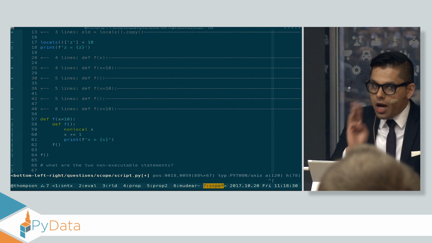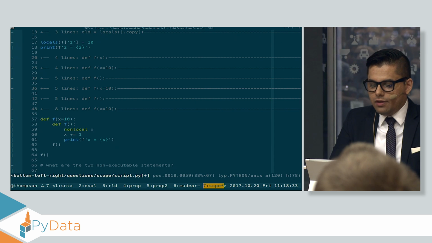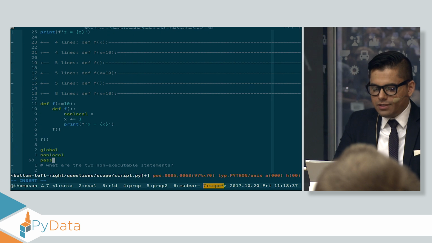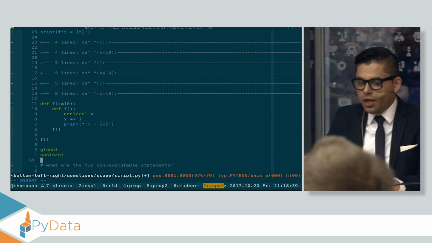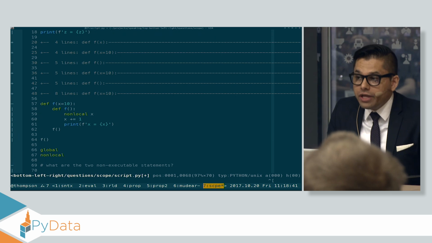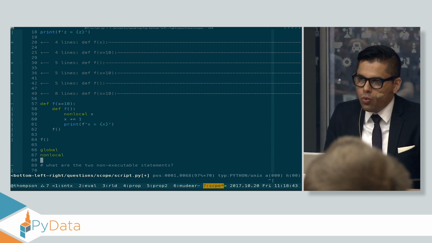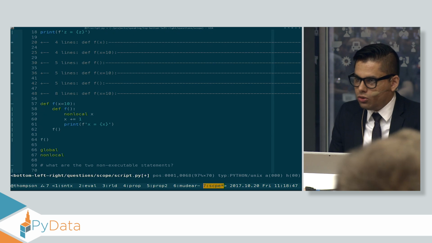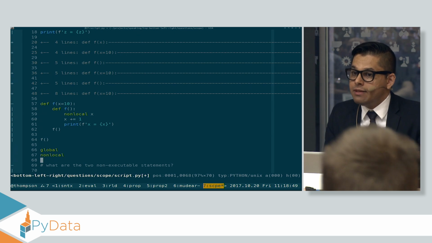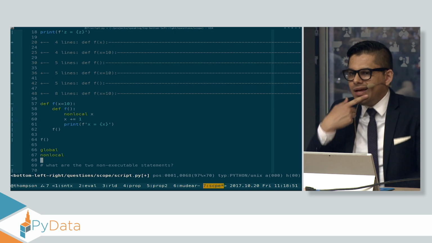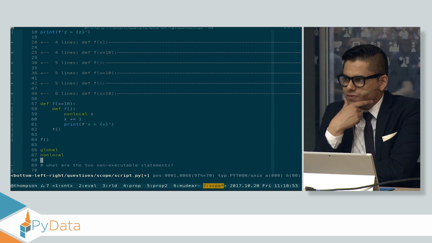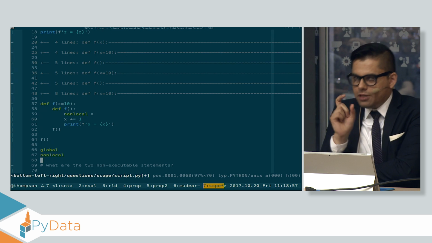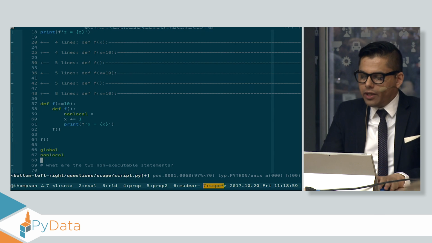There's actually three non-executable Python statements. They are global, nonlocal, and of course pass. Now pass isn't very interesting, but global and nonlocal are interesting. All they do is tell the Python interpreter where the variable came from. There's no corresponding bytecode for nonlocal or global. They're just hints to the Python interpreter that, hey, you can't find this variable, I'll tell you where it comes from. It comes from the dereference scope, it comes from the global scope. And it just guides the Python interpreter into emitting the correct bytecode.